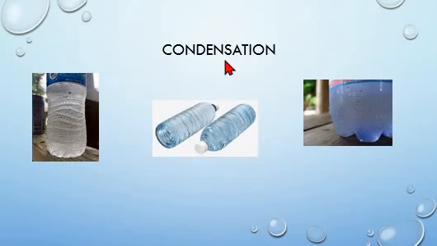Here in the next picture, you can see tiny droplets of water on the bottle. The water is seen on the outer surface of the bottle. Children, can we say the bottle is leaking, or is it a magic of some kind? No. Then how did the water get there?